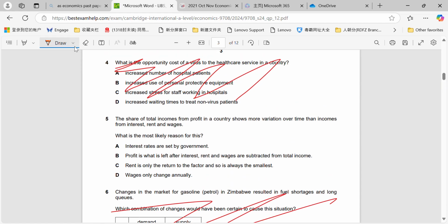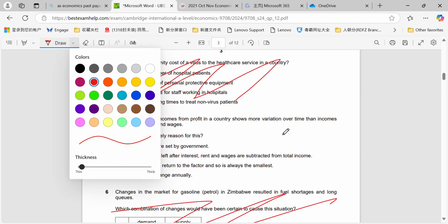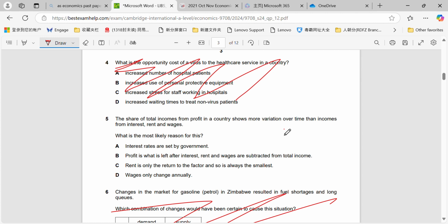Okay, question 5. Share of total incomes from profit in a country shows more variation over time than incomes from interest, rent and wages. What is the most likely reason for this? Okay, so we're only looking at what addresses the question. Interest rates has nothing to do with it. Wages has nothing to do with it. It's very simply because profit is what is left after interest, rent and wages are subtracted from total income.